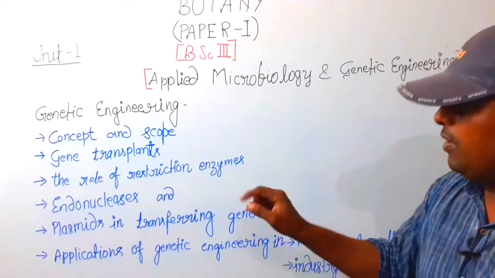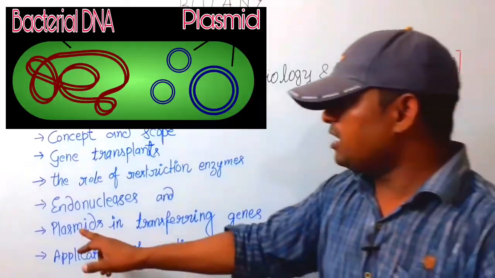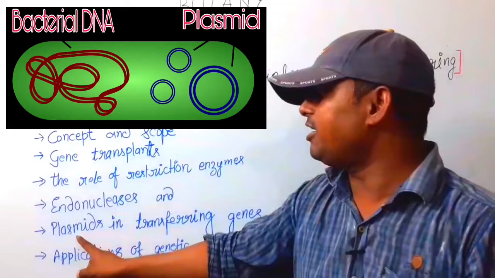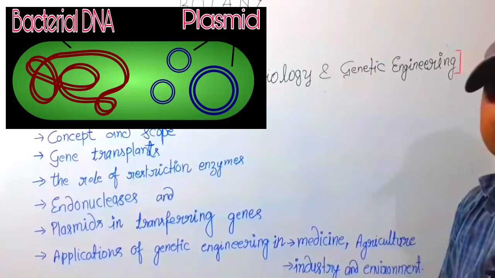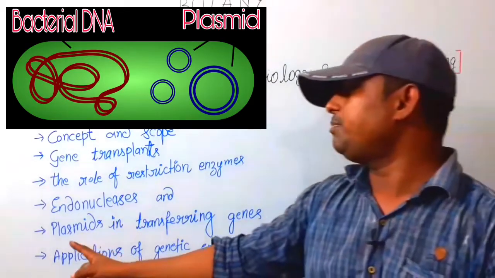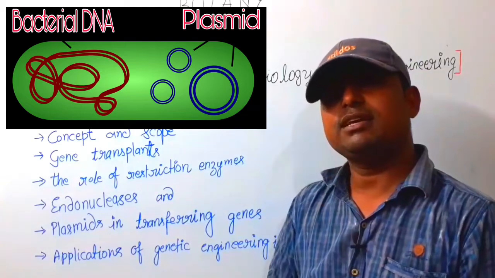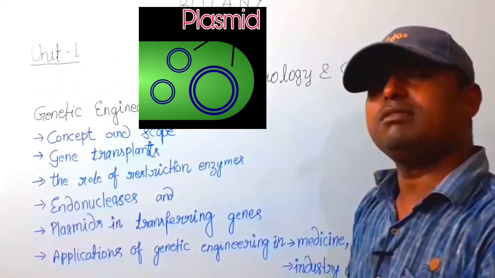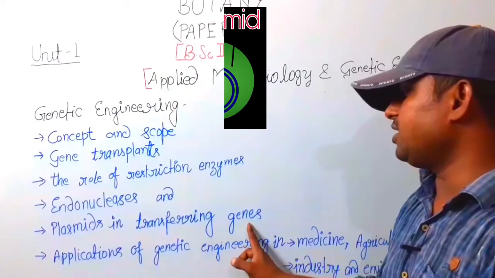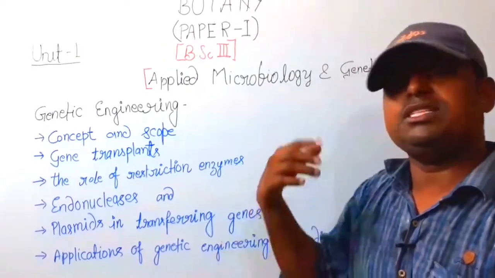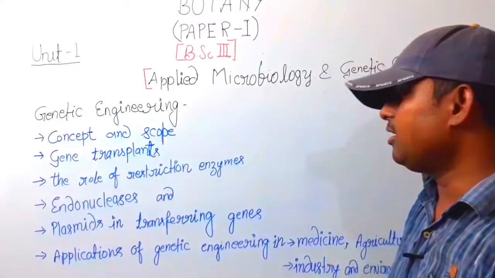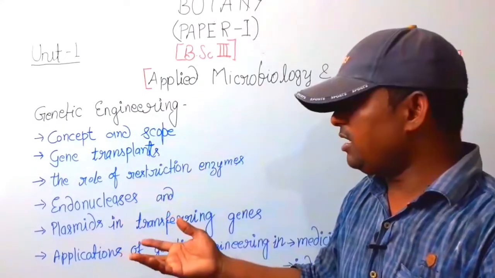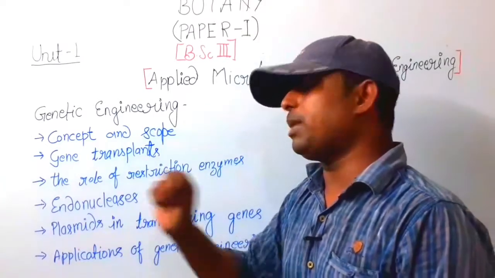We will study that a plasmid is extra genetic material that sometimes occurs in bacteria. What is its use in transferring genes? When a gene is transferred from one cell to another cell, what is the role of plasmids?